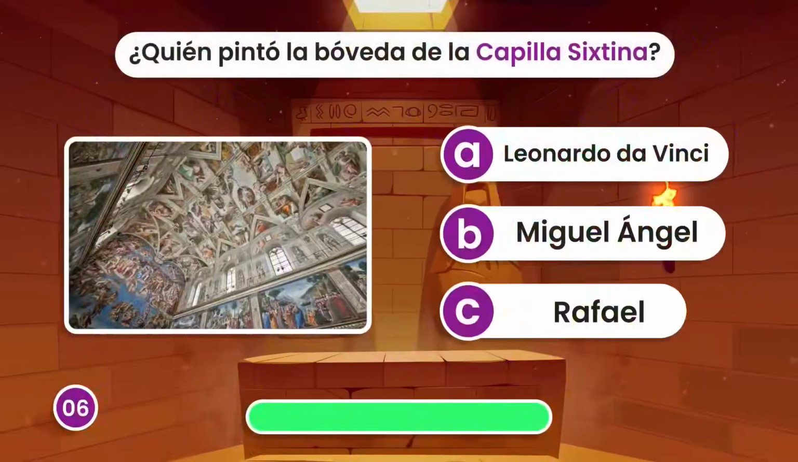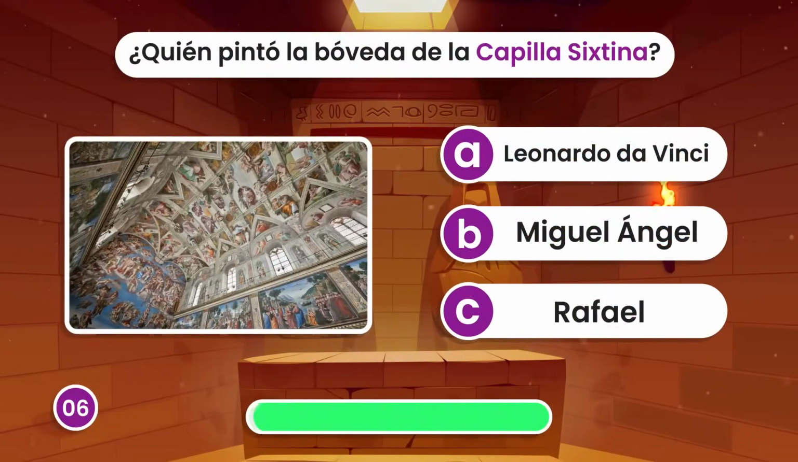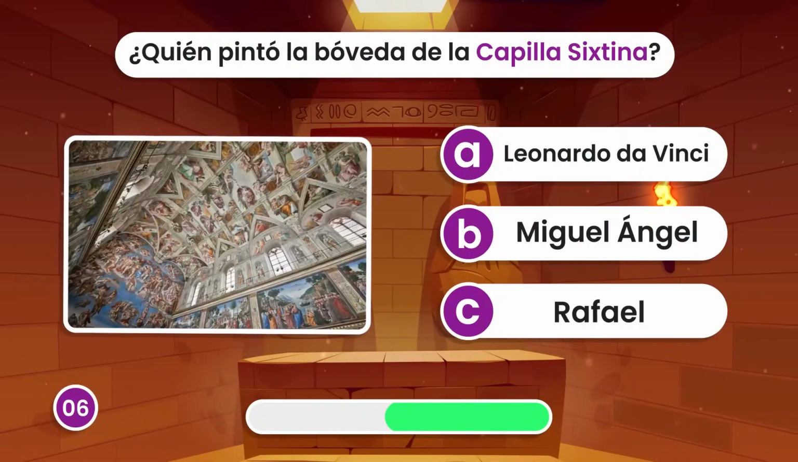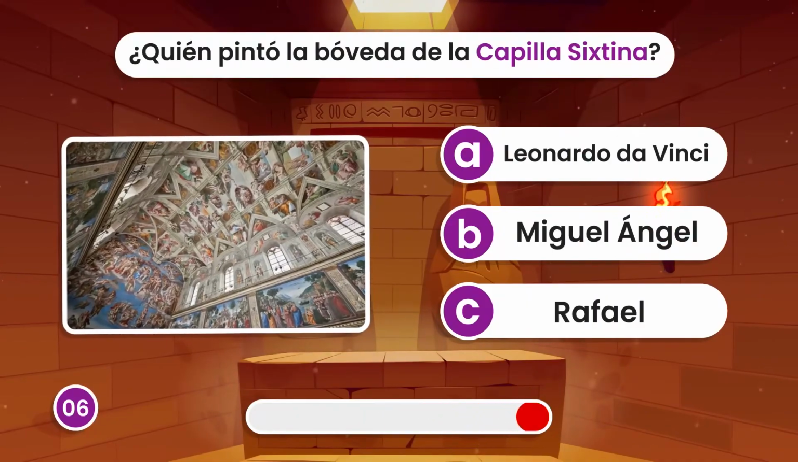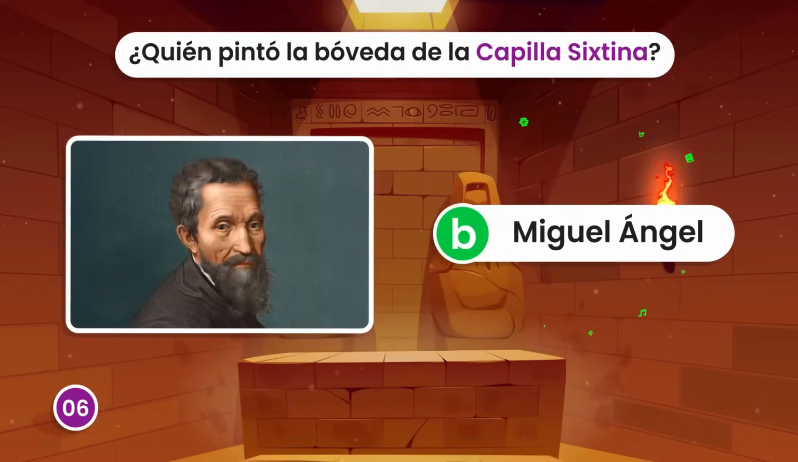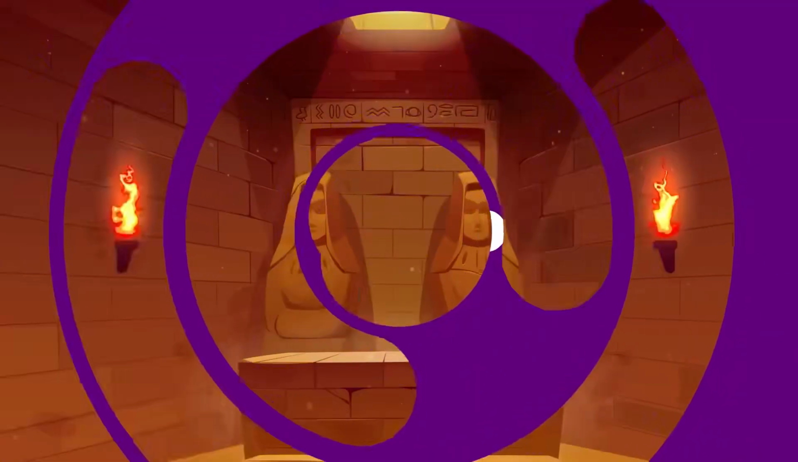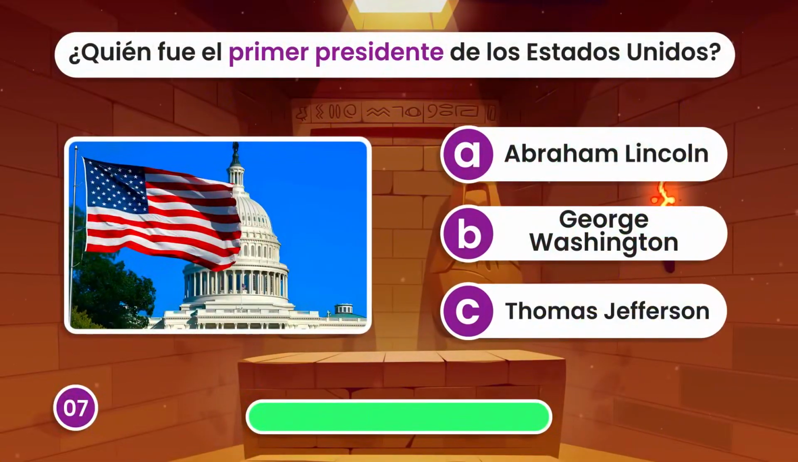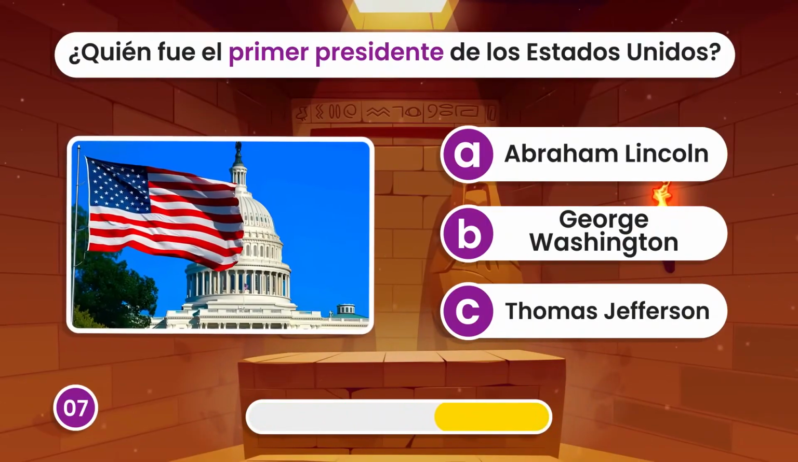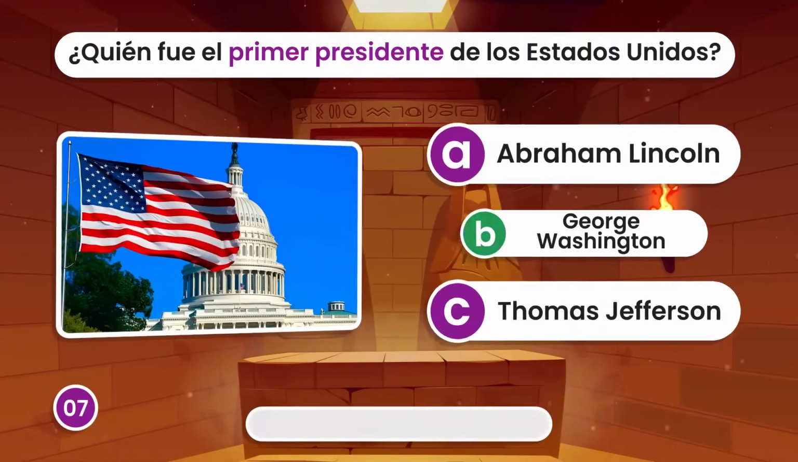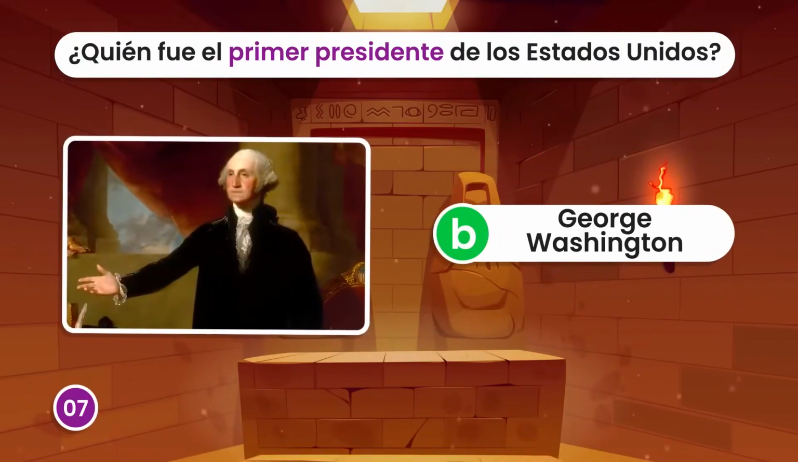Who painted the ceiling of the Sistine Chapel? Michelangelo. Who was the first president of the United States? George Washington?